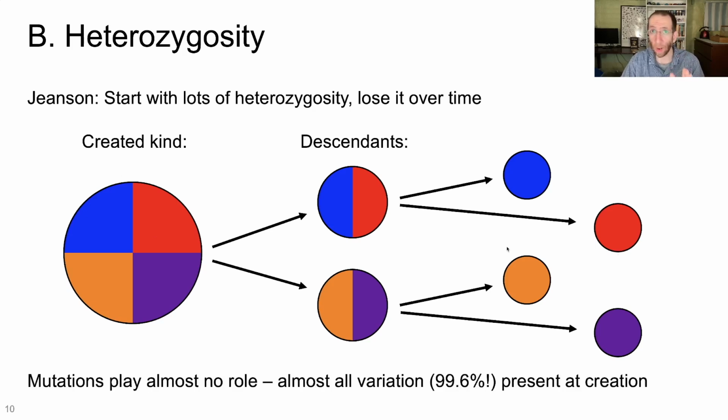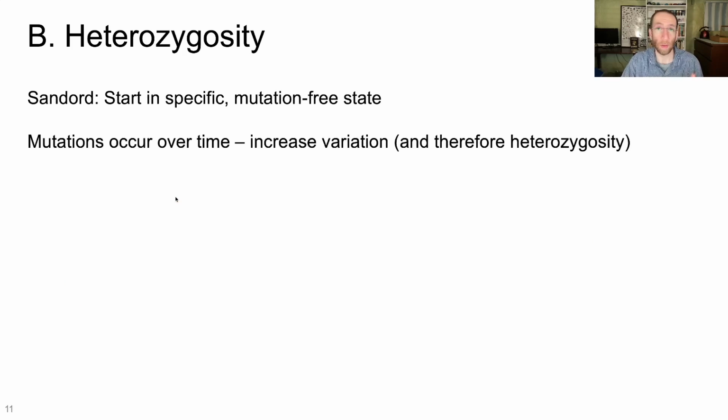And it's this transition from heterozygosity to homozygosity that's actually driving the speciation. Now, I'll say it again, just to make sure we're all clear, mutations play almost no role in this process. 99.6% of the variation, according to Jeanson, is present in that initial created kind. Compare this with John Sanford. According to Sanford, you start with a specific mutation-free state. And mutations are going to occur and accumulate over many generations. This is going to increase variation, and therefore it must necessarily increase heterozygosity.